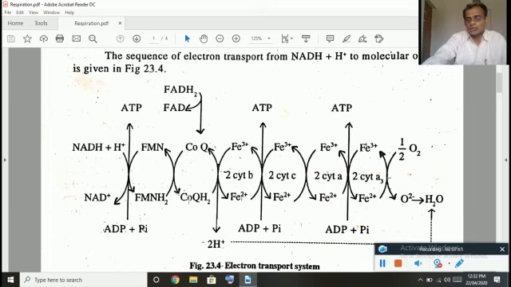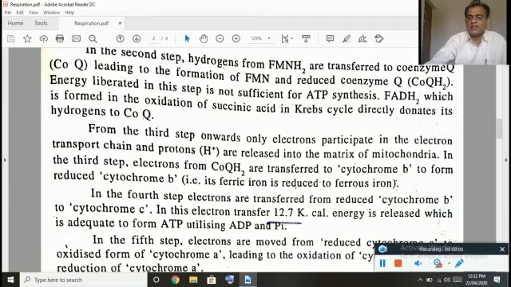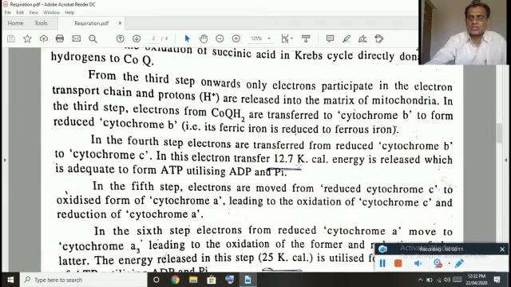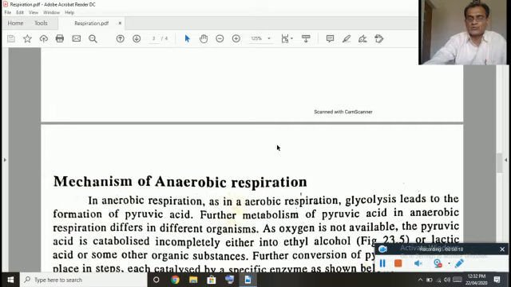Further process will be the same from coenzyme QH2 until oxygen. Therefore for every FADH2 oxidized, there will be formation of only 2 ATP molecules. So from FADH2, 2 ATP molecules are produced, and from NADH + H+, 3 ATP molecules are produced.